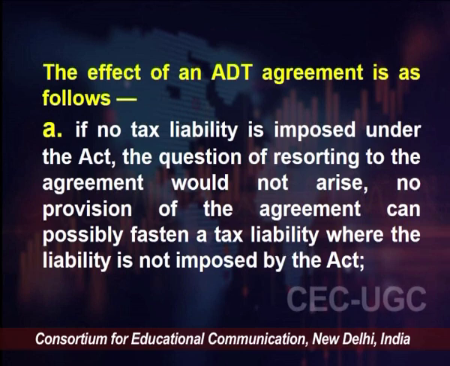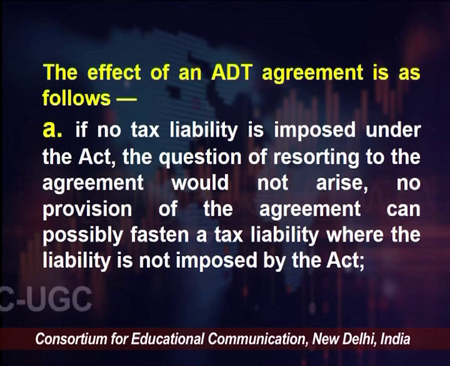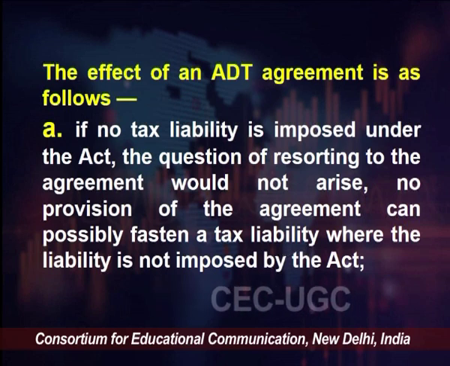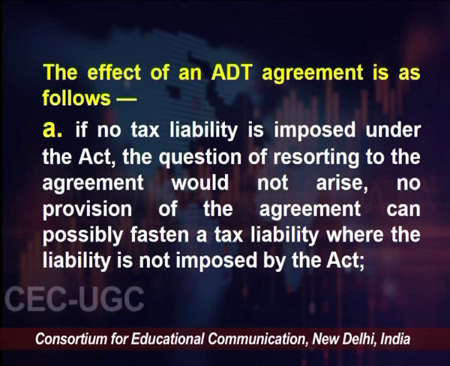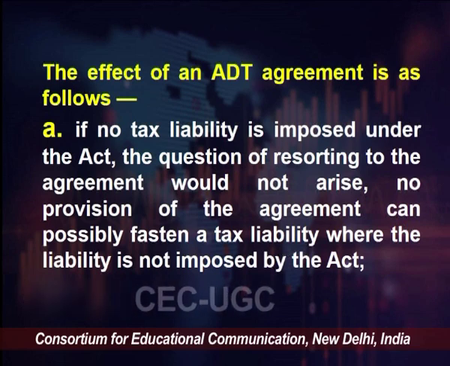But what will be the ultimate effect of this ADT agreement? We say that if there is no tax liability imposed under the act, the question of resorting to the agreement would not arise. Now, what do we say about that? Let's suppose if no tax liability is imposed on you, right, then there is no problem at all. Then going to this agreement, this situation would never arise, right.